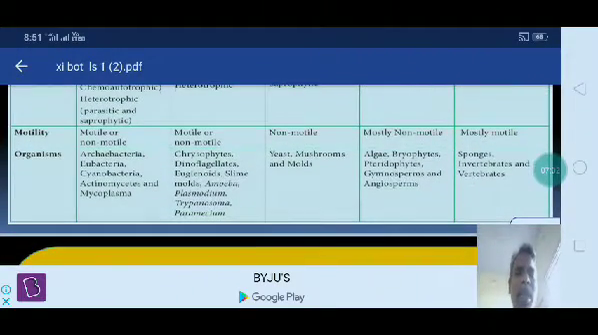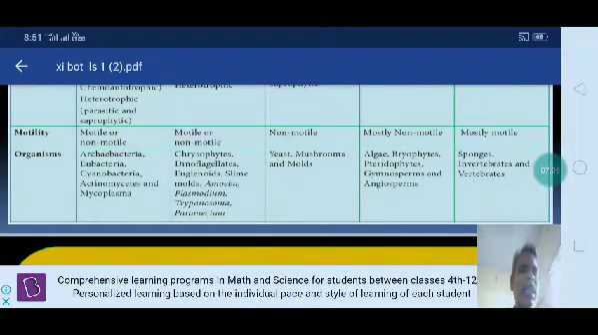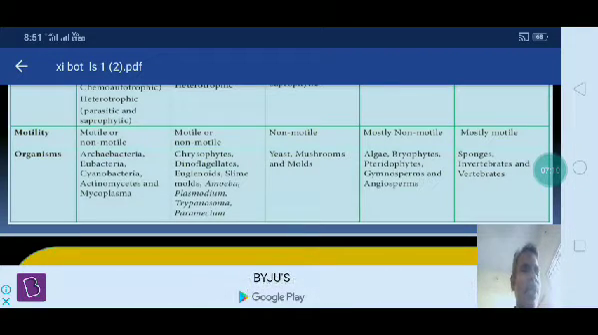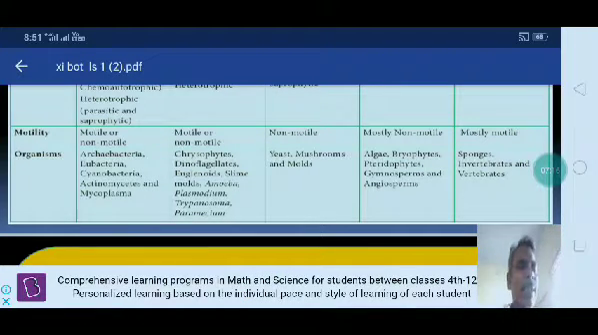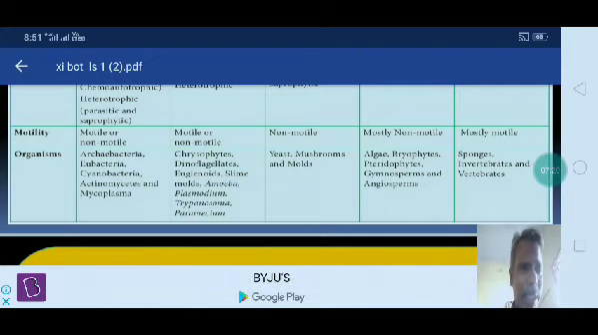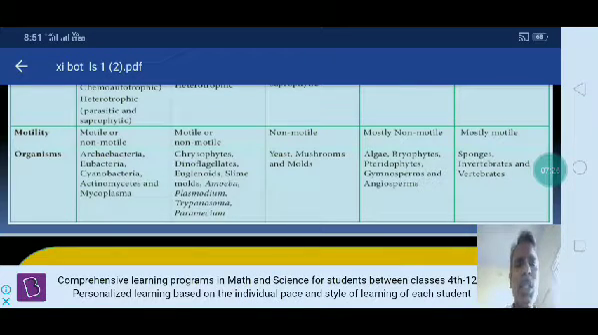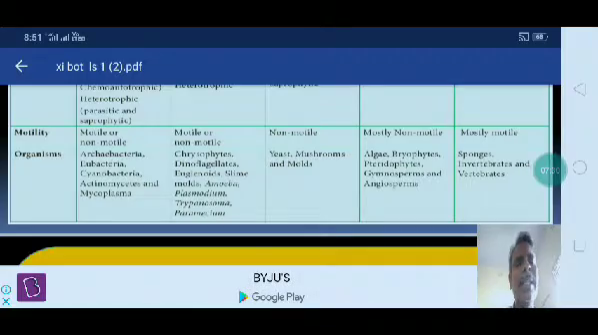In motility, motile or non-motile. In Monera and Protista, motile and non-motile. In Fungi, non-motile. In plants, mostly non-motile. In animals, mostly motile. Motile means movement. In which way they move? By flagella or cilia, and in animals with legs. In plants, there are no movements, they are non-motile. Fungi, in lower organisms, move from one place to another in water or air.